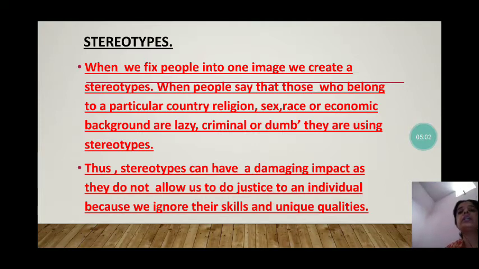So we can say that stereotypes have a damaging impact as they do not allow us to do justice. We cannot do justice to an individual because we ignore their skills as well as their unique abilities.